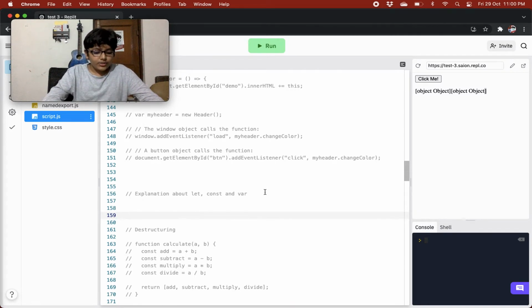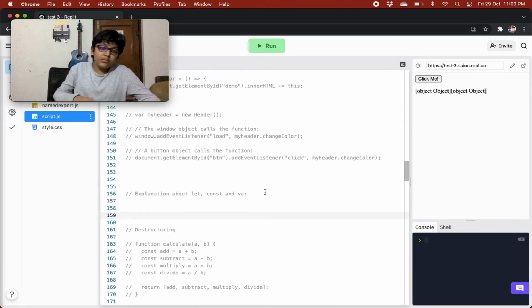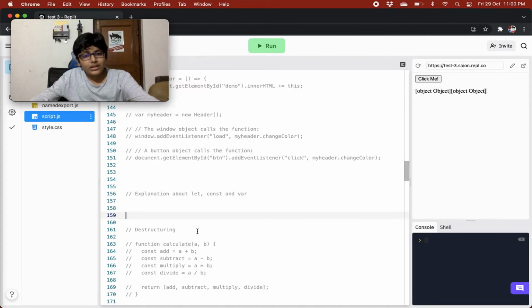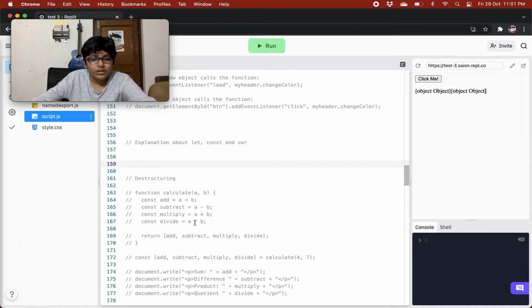So constant is not able to detect that. It only checks whether the value is going to a new memory location. If it is, then it has to stop it. If the value inside the same memory location is changed, then it will not bring an error, right? So this is what is misleading about constants, that you can add or delete elements in an array with a constant, right?